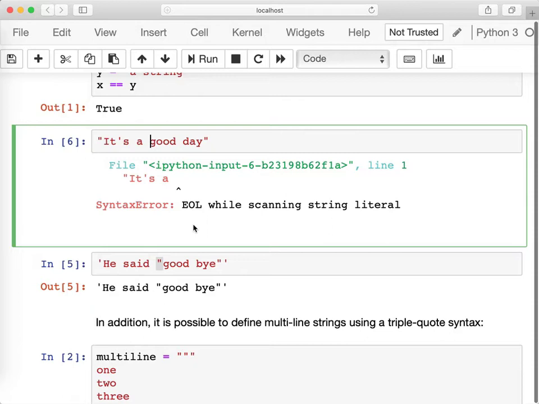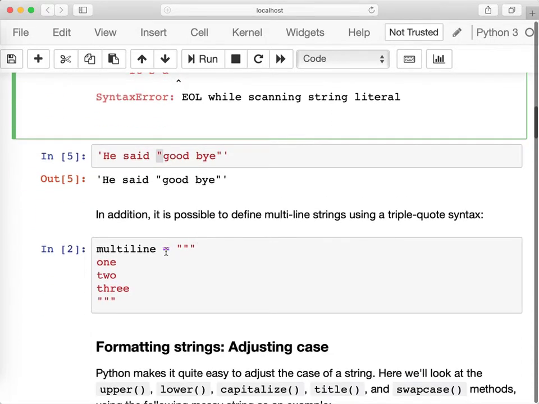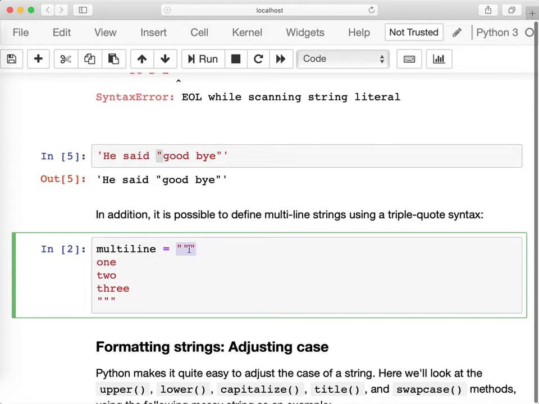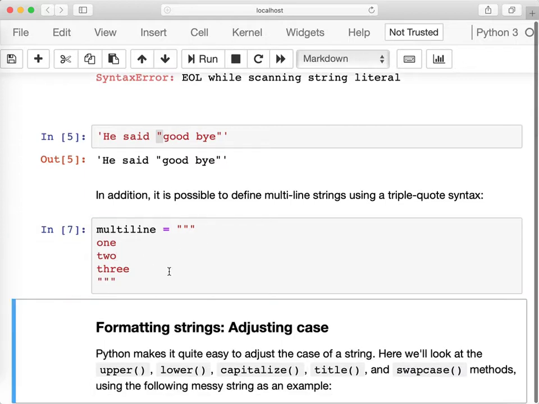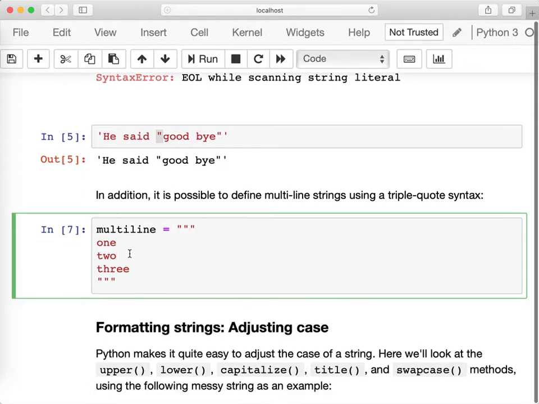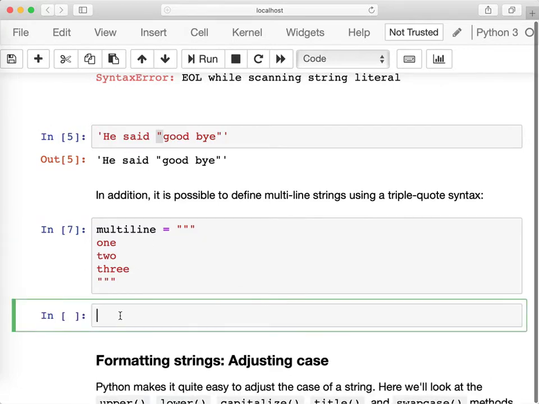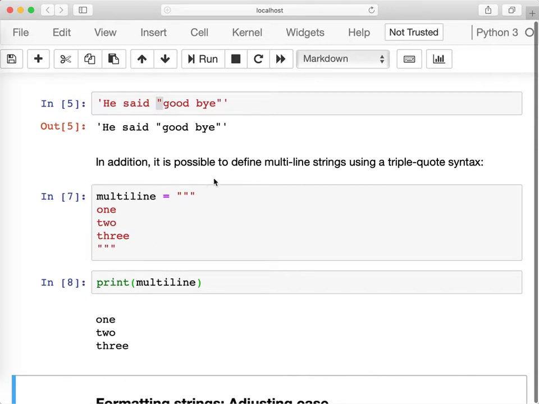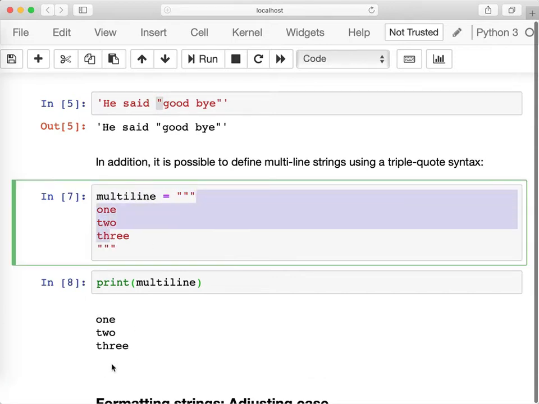So if we want to have multiple lines, we can use a multi-line string, and the multi-line string starts with three quotes and ends with three quotes. And in a multi-line string, we can hit enter many times as if we're writing a paragraph. So if I do print multi-line here, I will get the first line, 1, 2, 3, and the last line.